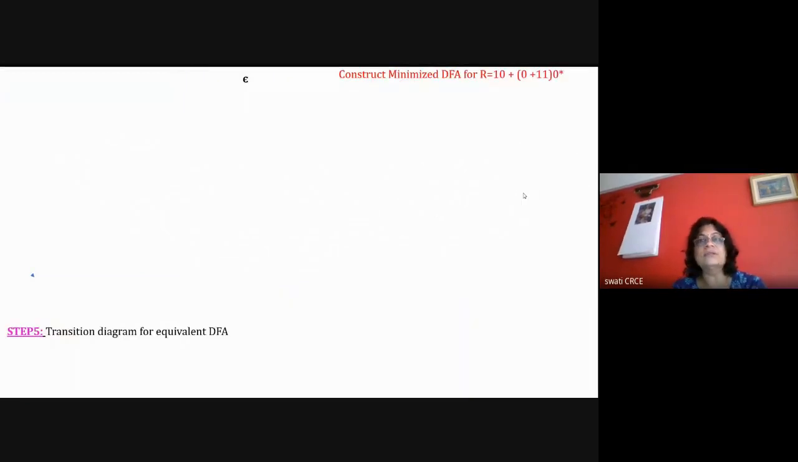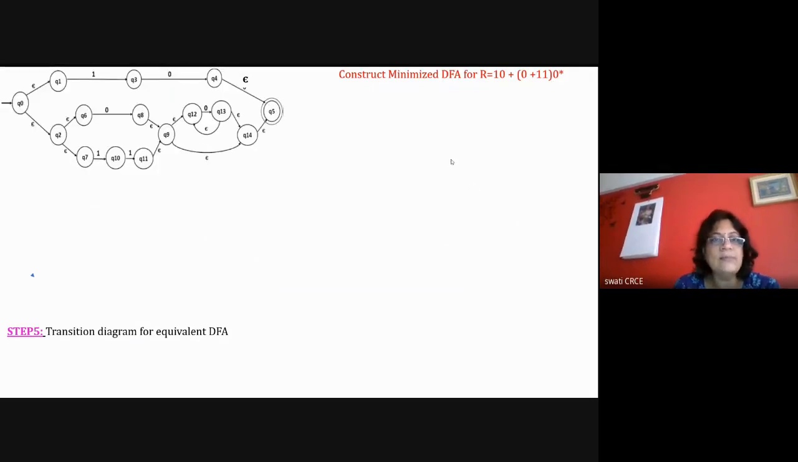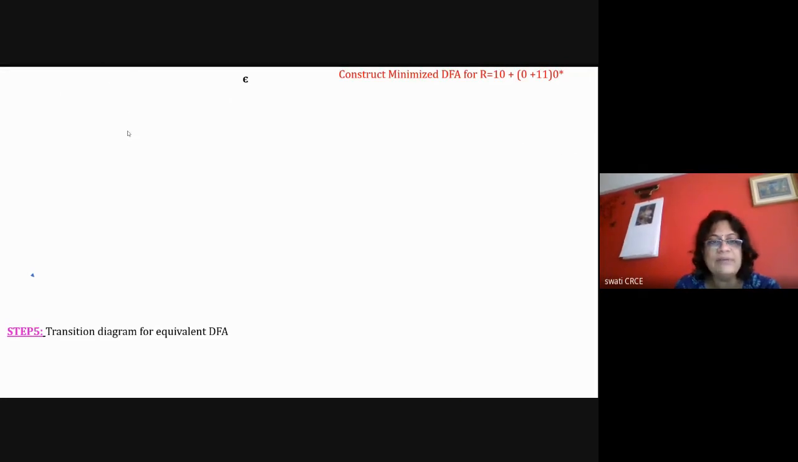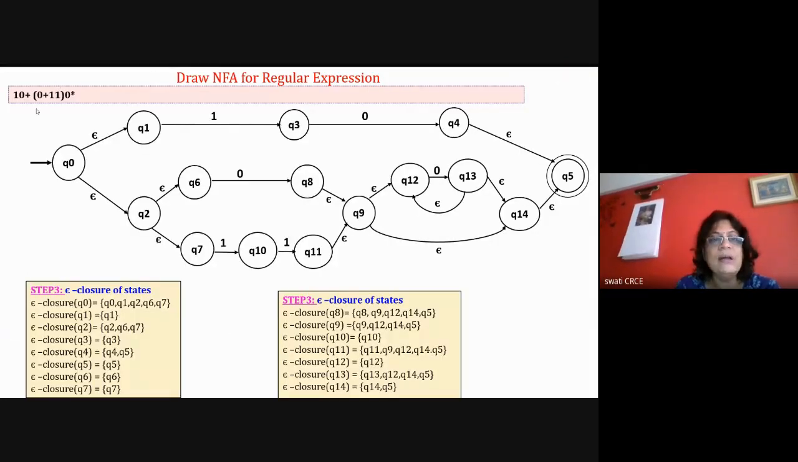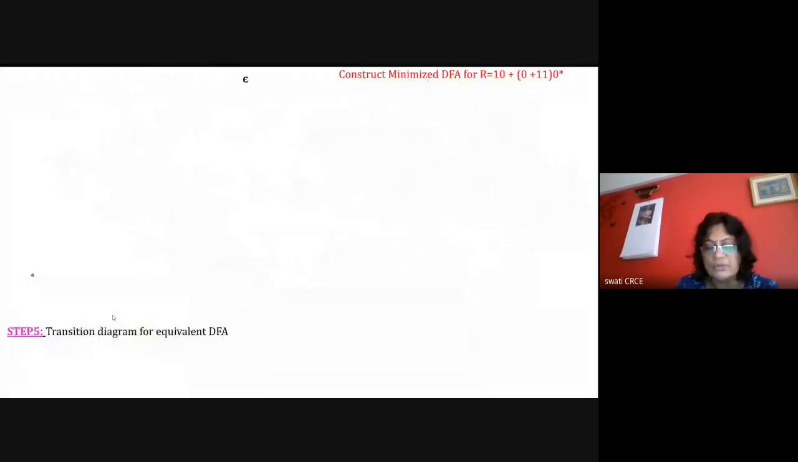Now we have to construct the minimized DFA for that. Okay. So I'm drawing this diagram. What I have done in the previous slide is that for this regular expression I have drawn the NFA with epsilon. Then I have listed down and calculated all the epsilon closures. So this is my first step. Given a regular expression, draw the NFA and identify the epsilon closures. Now I have to convert it to DFA.